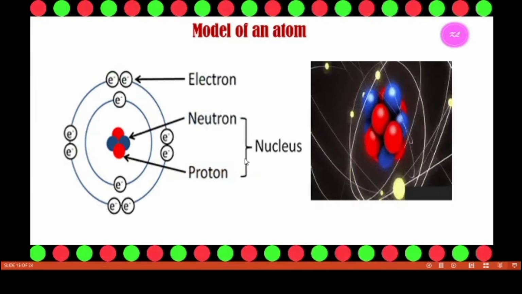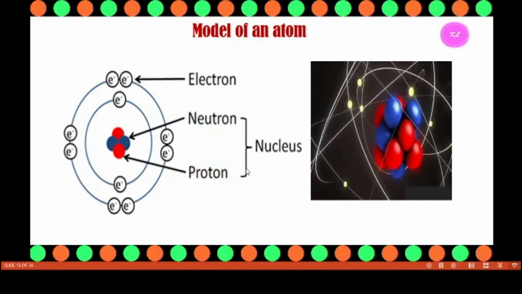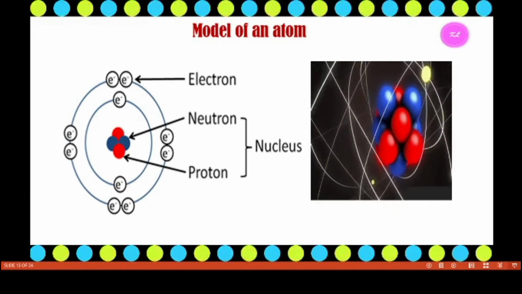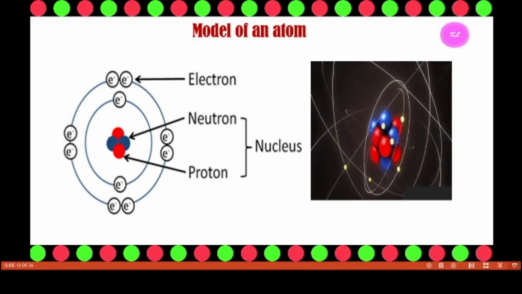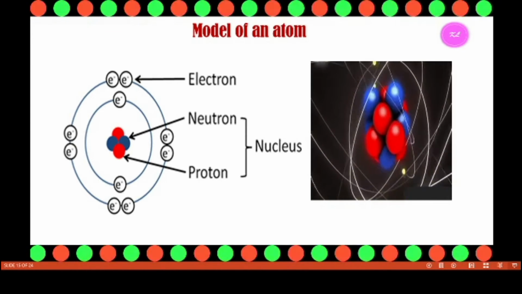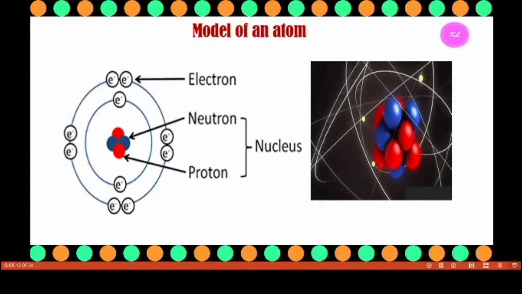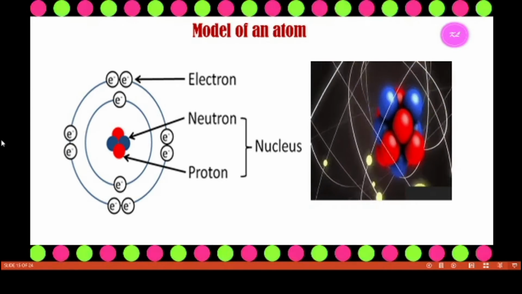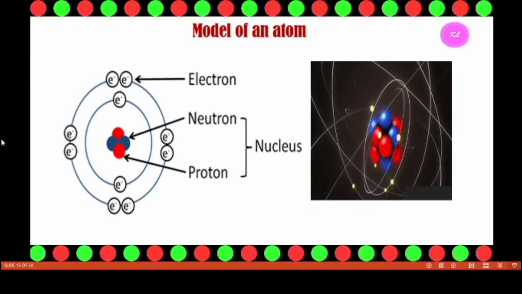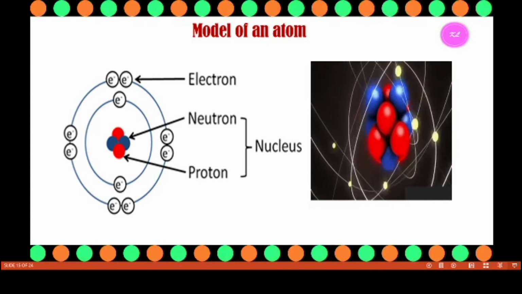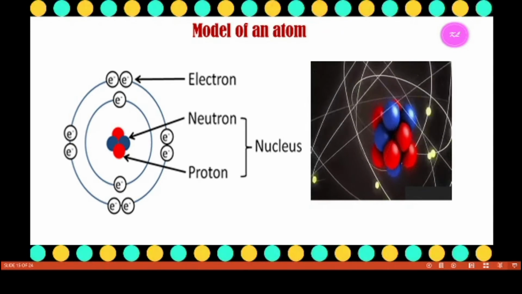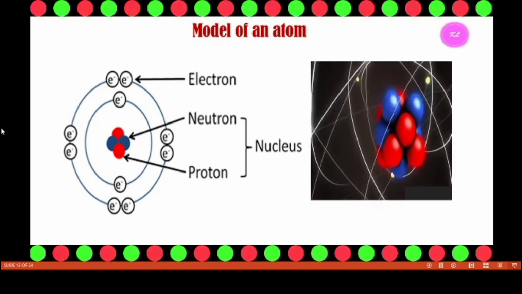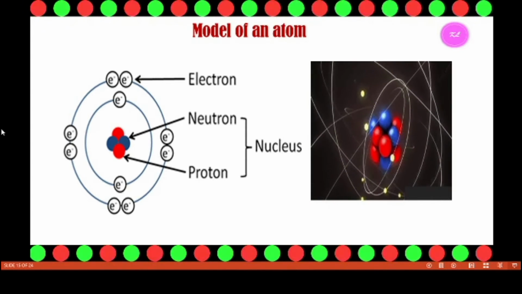This is the model of an atom. John Dalton put forward his atomic theory in the year 1808. But Dalton's atomic theory was not entirely correct. For example, he assumed the atom is indivisible. However, studies showed that the atom can be further divided into fundamental particles called electrons, protons and neutrons.